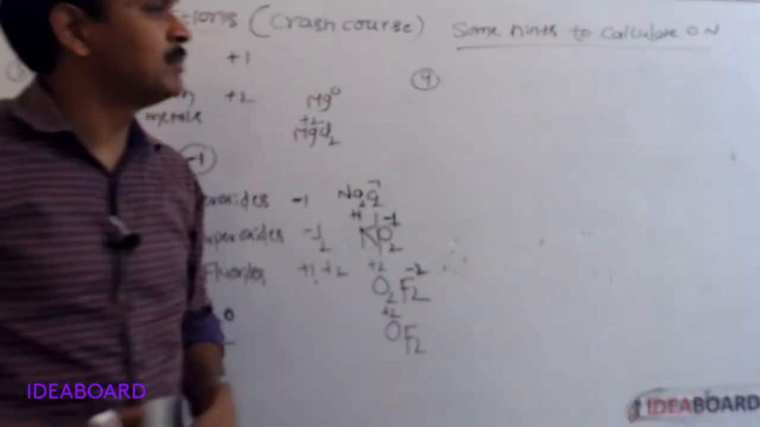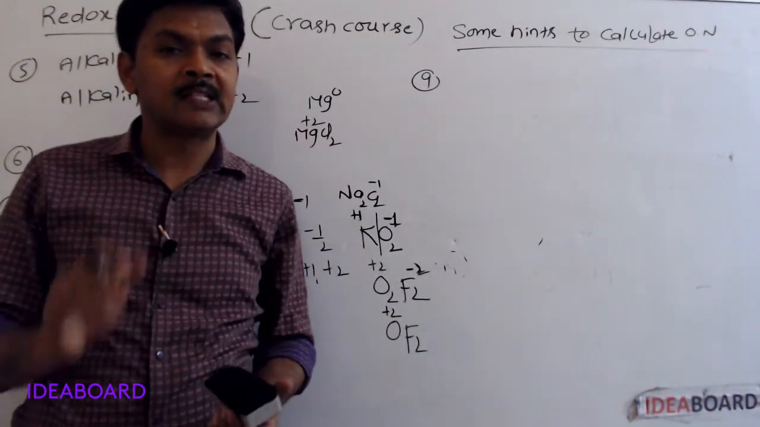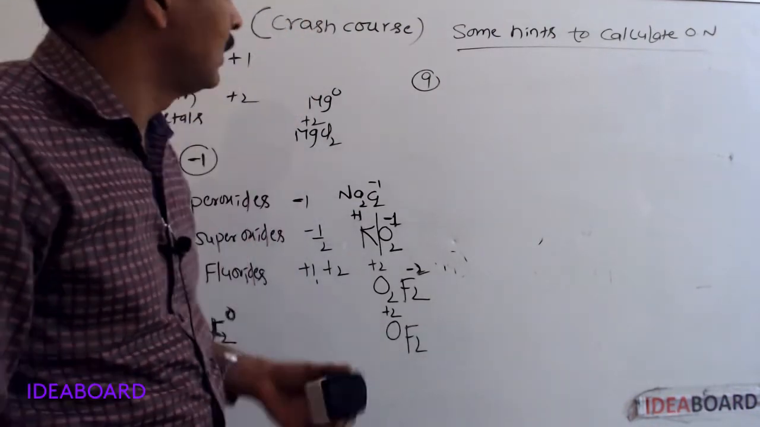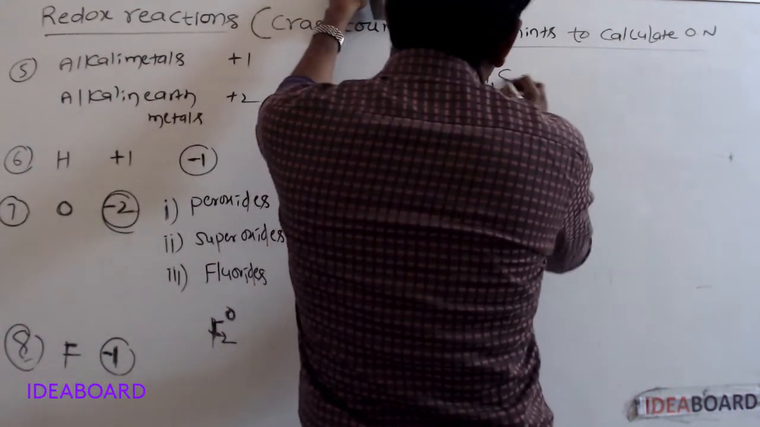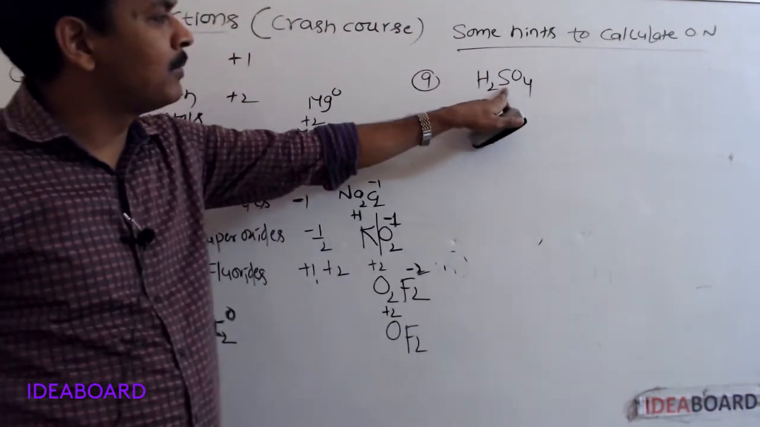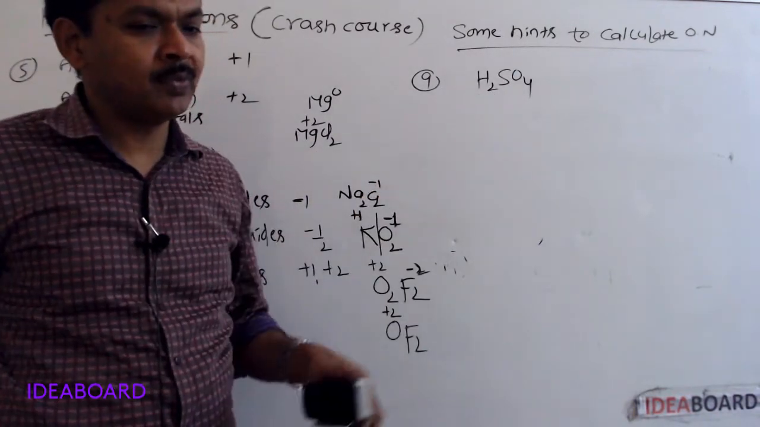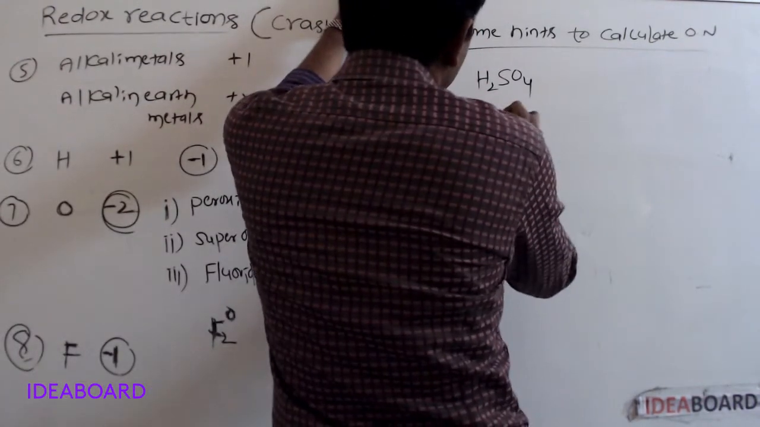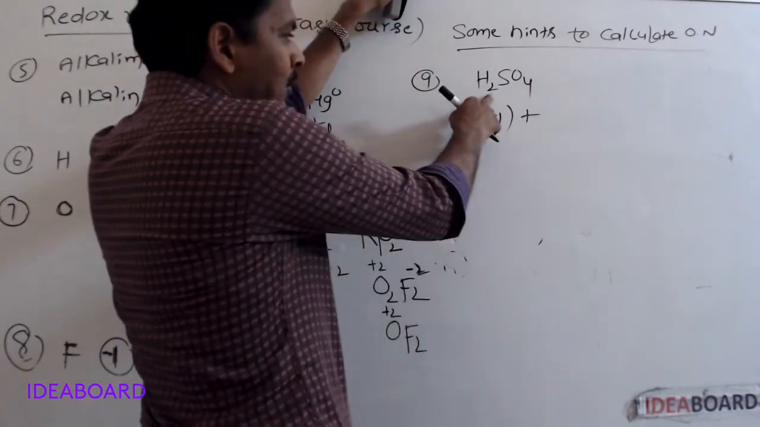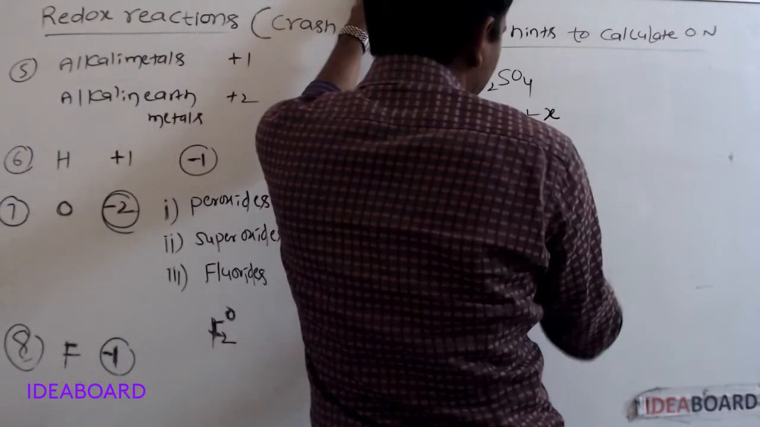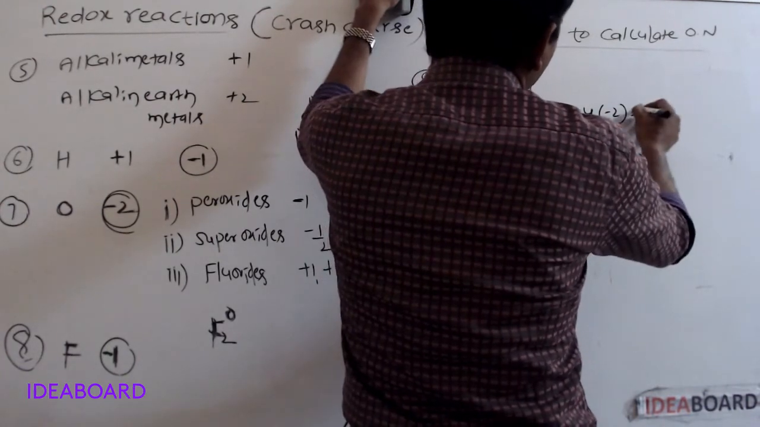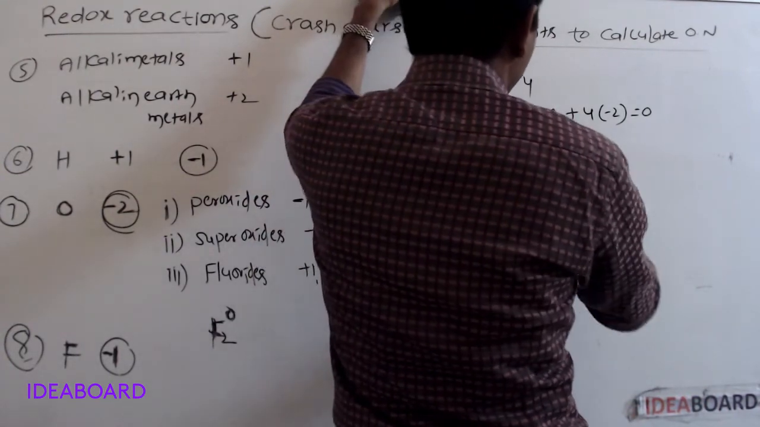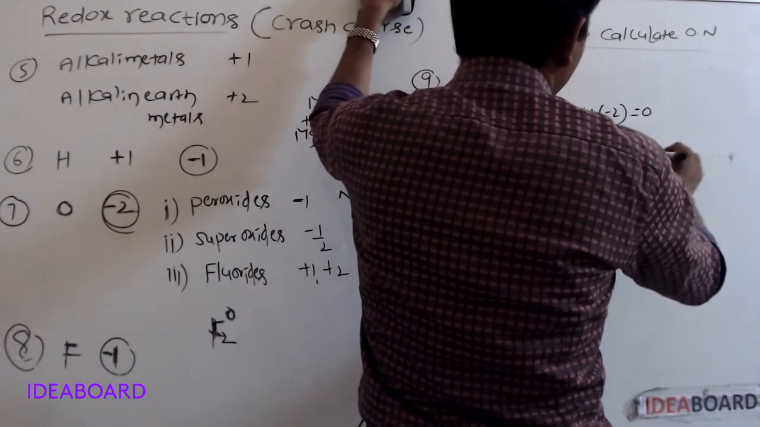Next, the maximum oxidation number of any element cannot exceed its group number. Suppose we take H2SO4. Sulfur belongs to group 6A, so its maximum oxidation number should be +6 only. If we calculate, 2 into +1 for the 2 hydrogens, let the oxidation number of sulfur be X, and 4 into -2, equal to 0. So 2 plus X minus 8 is equal to 0. Then X is equal to +6.